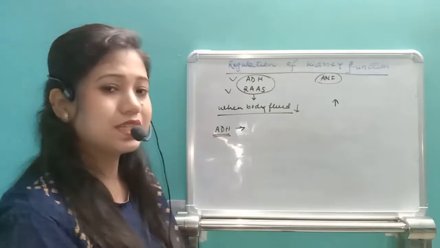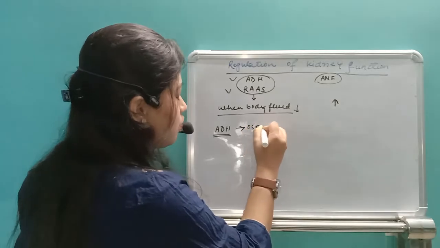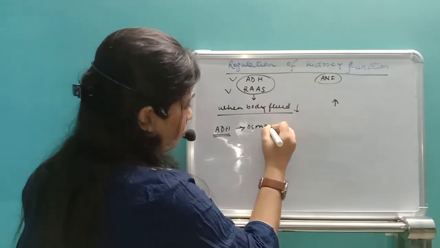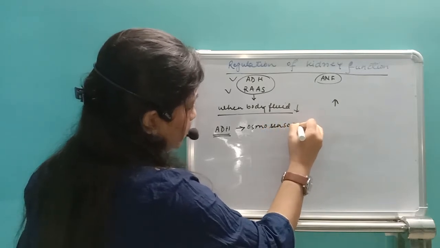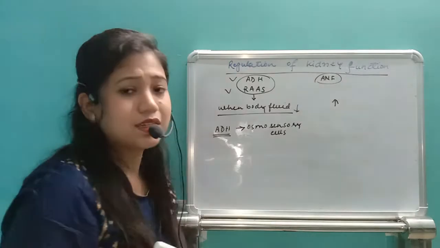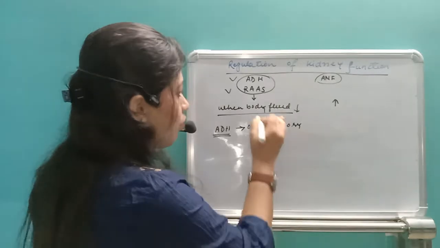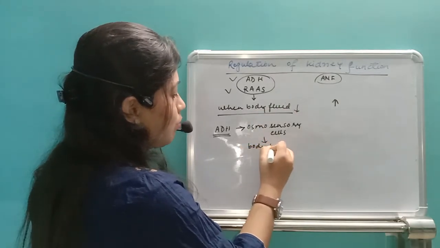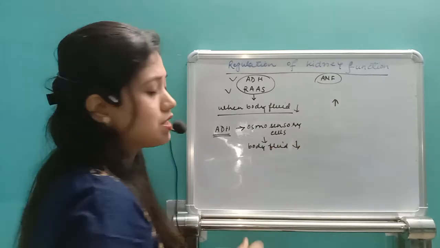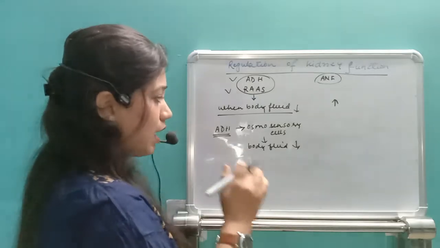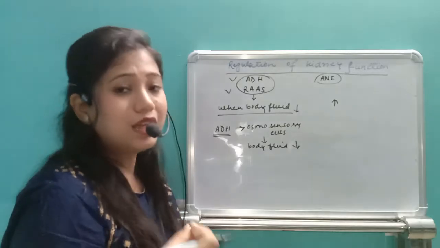Okay, so first thing is ADH, anti-diuretic hormone. So what happened? We have some osmosensory cells. Those osmosensory cells are present on the lining of the nephron. If they understand the body fluid level has decreased, then what happens? Our osmoregulatory cells get activated, and the osmosensory cells, if they sense less body fluid